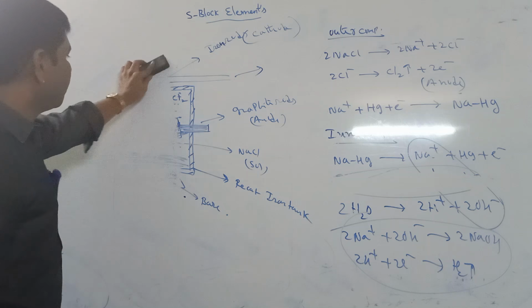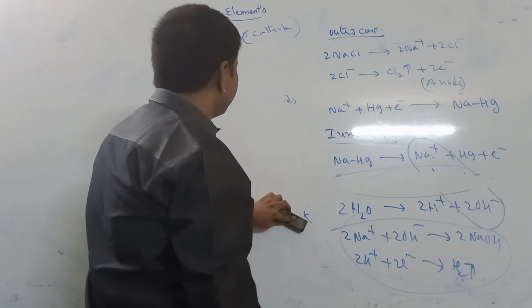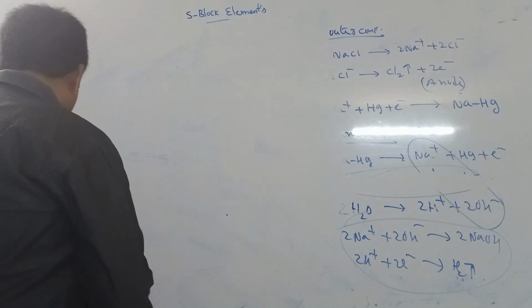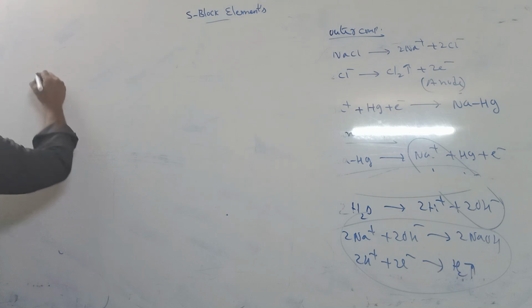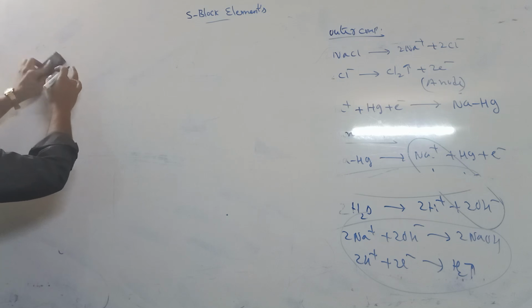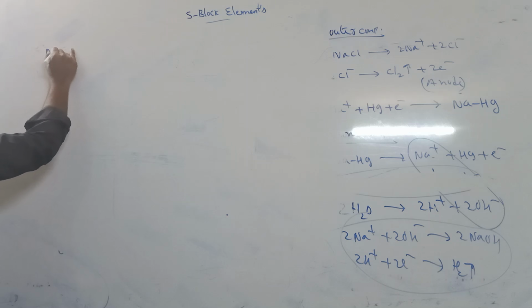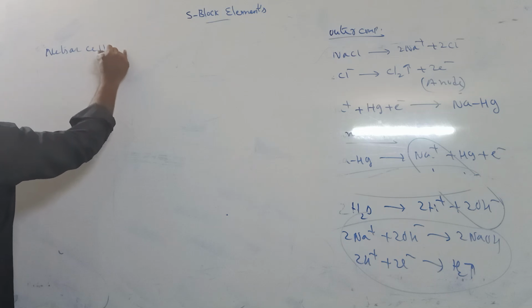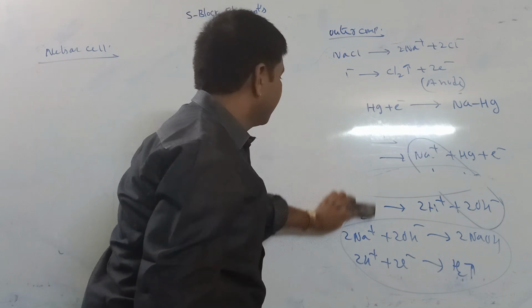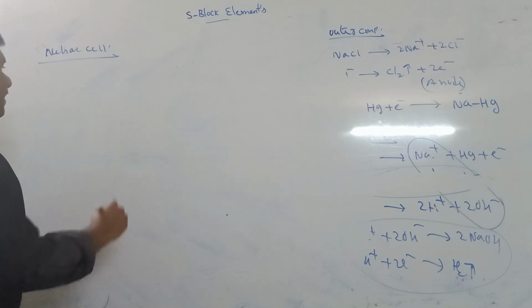Another topic is the Downs process. The Downs process is completed in the Nelson cell.